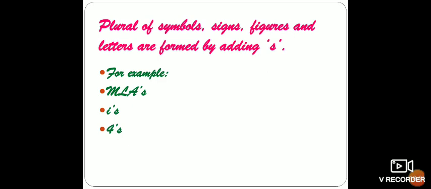Same way with the alphabets, like we have A, B, C, all these are alphabets. If there is more than one I, we'll say I have I's. Please add apostrophe s to it, meaning more than one. Same way with numbers. You can have four's, five's, six's, meaning more than one four. We put apostrophe s. Clear?